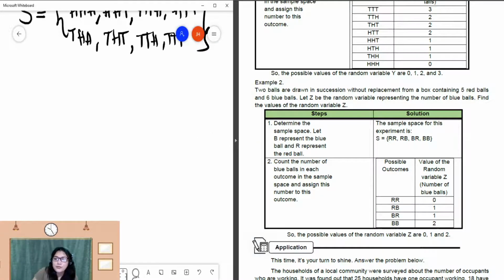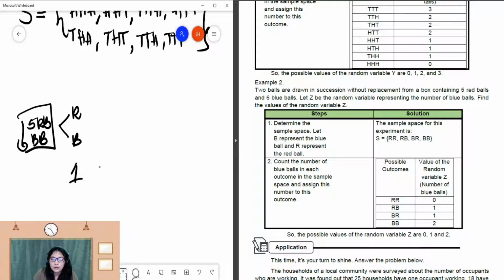So example number 2: two balls are drawn in succession without replacement from a box containing, we have here a box of 5 red balls and 6 blue balls. Let Z be the random variable representing the number of blue balls. Find the values of the random variable Z. So again, first step, you're going to assign sa rato'y possible mo gawas. There are only two, the red and the blue.